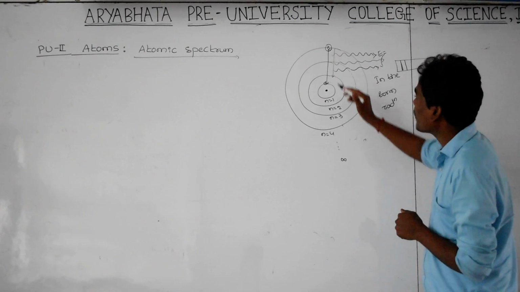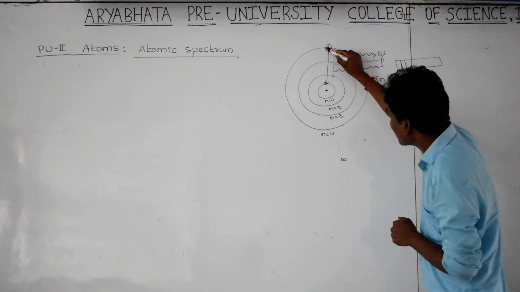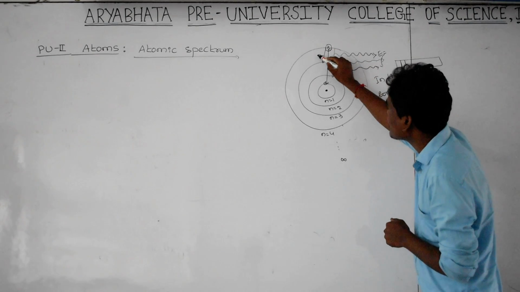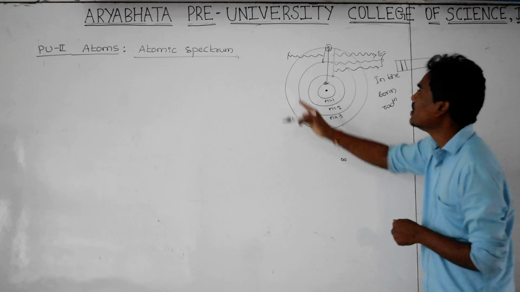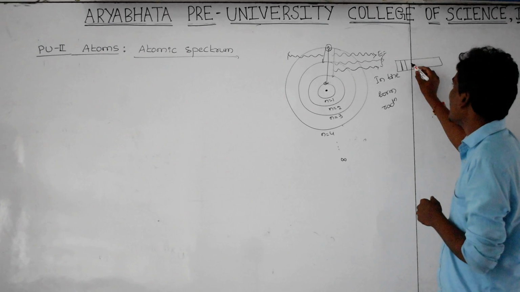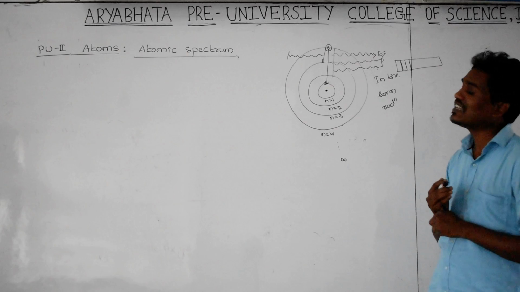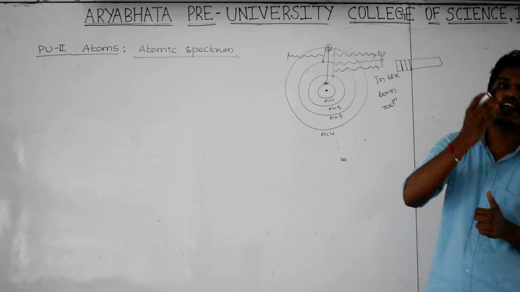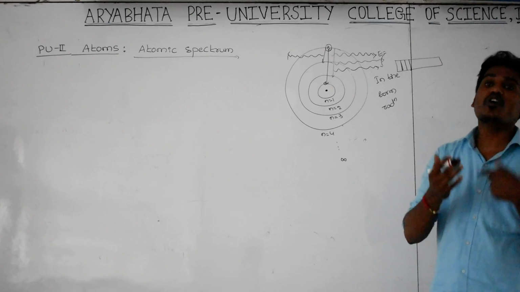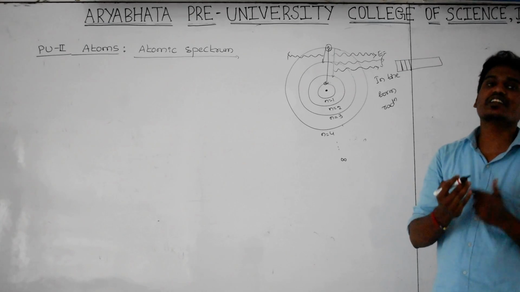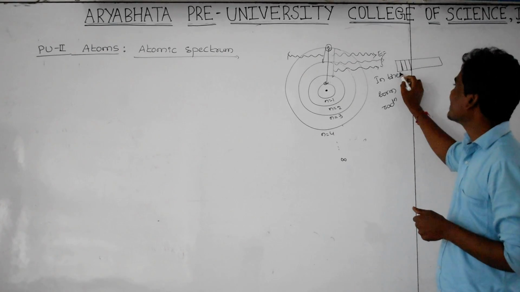Next, whenever the electron jumps from the higher energy state to the third orbit, again it releases some amount of energy in the form of electromagnetic radiation. The wavelength of this radiation I am taking here. Like that, whenever the electron makes a transition from a higher energy state to a lower energy state, it releases a number of wavelengths, meaning it releases a number of radiations, and those wavelengths we are taking on the screen.